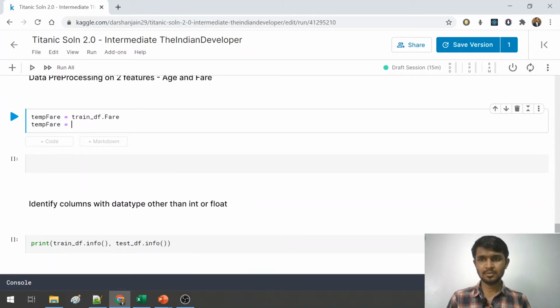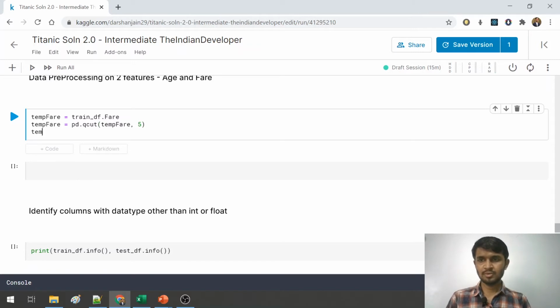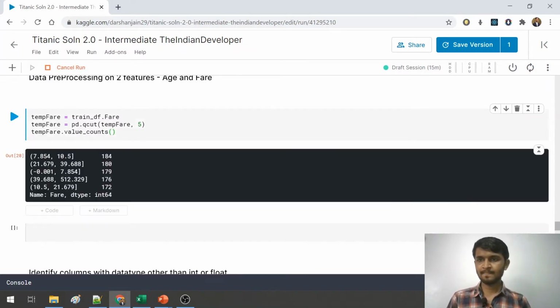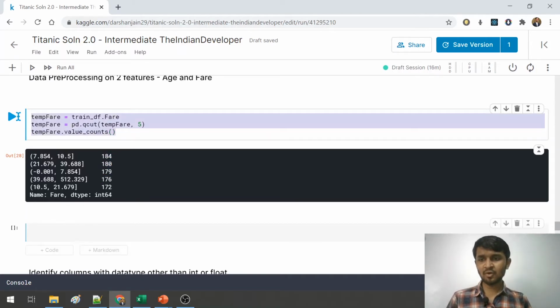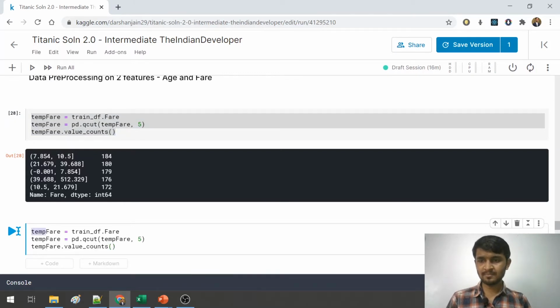pd.qcut(tempfare, 5), and let me show you the value counts as well. As you can all see here, the entire data frame is divided into 5 parts based on an equal number of values in each bucket. Let us do the same thing for the age feature as well.